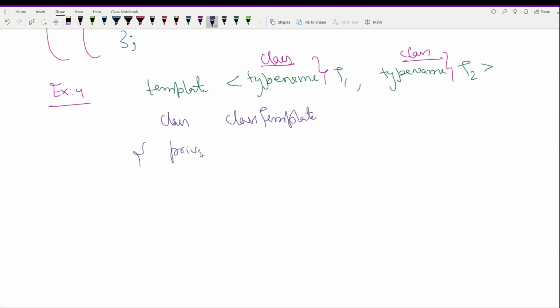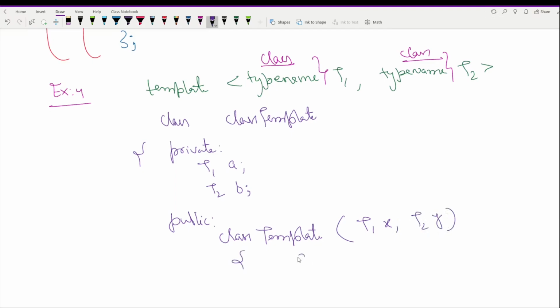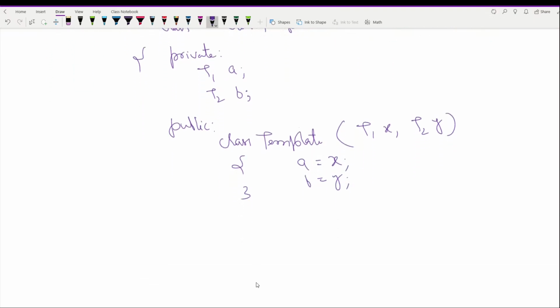I want to have two private data members in my class. One is A, which is of T1 type, and another is B, which is of T2 type. Now I want to create a constructor, and the constructor will have the same name as the class name. It will have two parameters of T1 type and T2 type. And finally, I will assign X to A and Y to B. So that's how the constructor is working here.